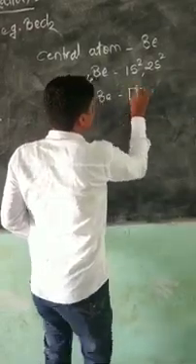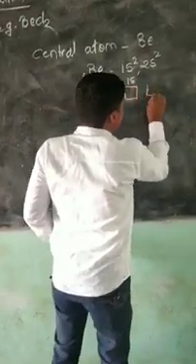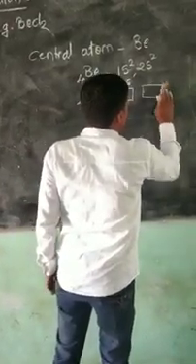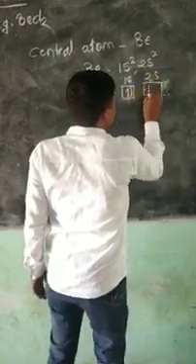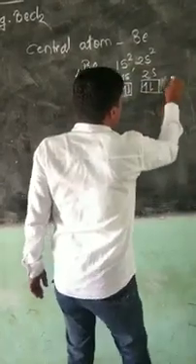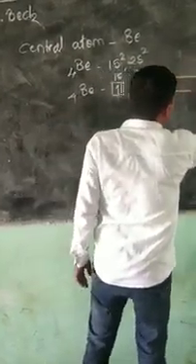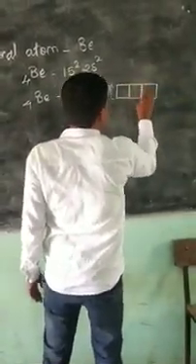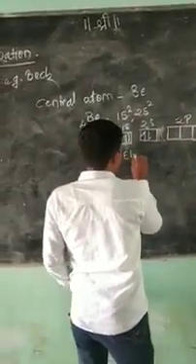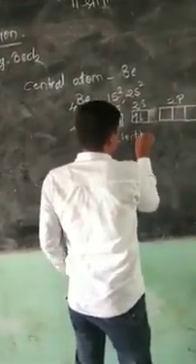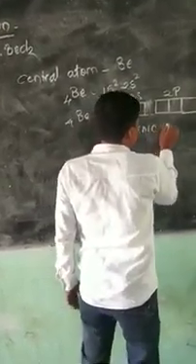I put it in the box diagram. This is the 1s, this is the 2s, and one vacant orbital is present, the 2p orbital. This is the electronic configuration at the ground state.